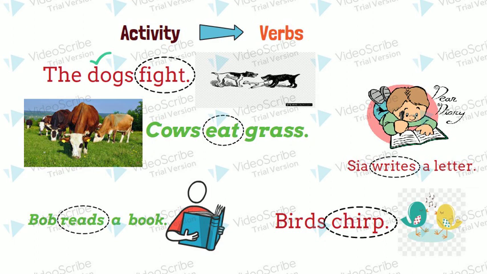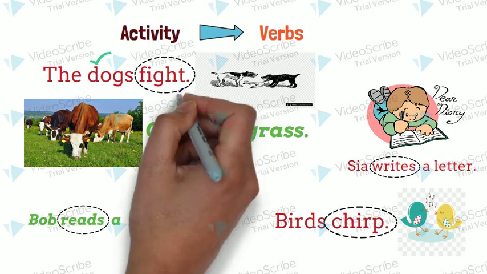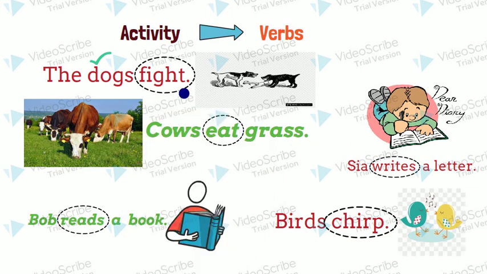And the verb is unchanged, that is, the verb is as it is. In the second sentence, the noun is plural, cows, and the verb is unchanged. Now let's see the next sentence.